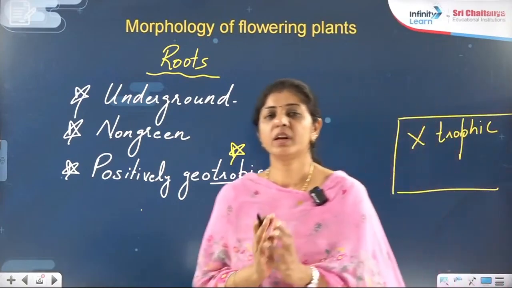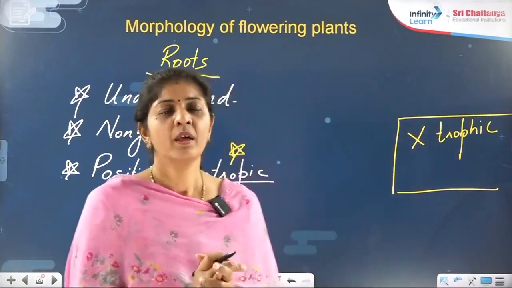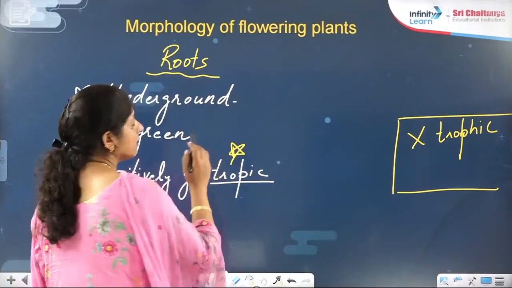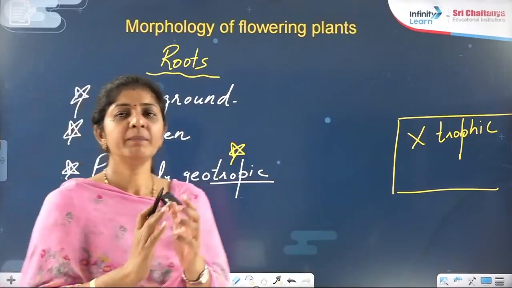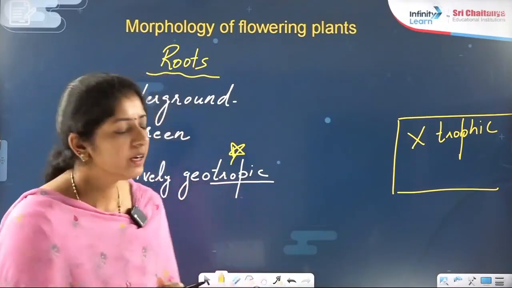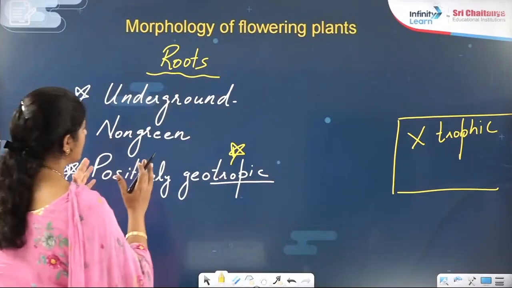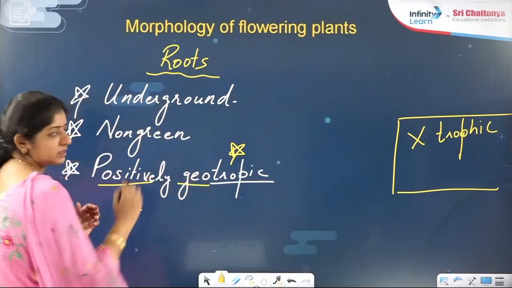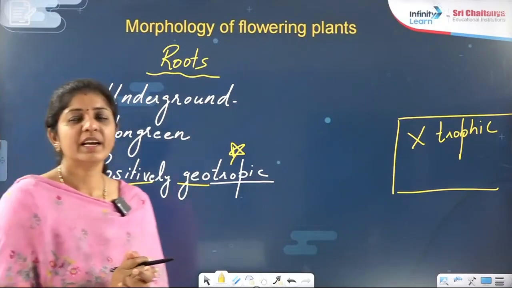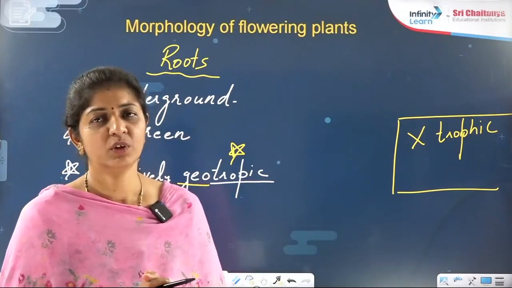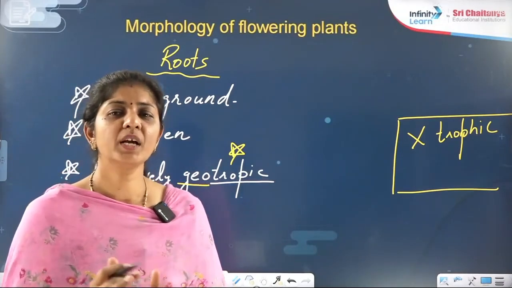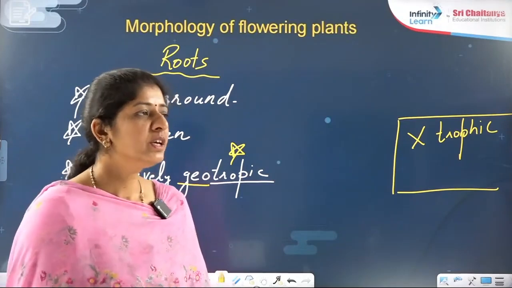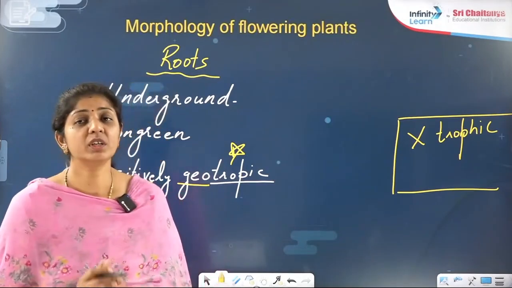The word trophic is related to food, whereas the word tropic relates to movement plus growth. Here the movement or growth of the root is happening towards the earth, or towards the ground. That is geotropic growth, or you can say growth plus movement, right? So be careful about the terminology.